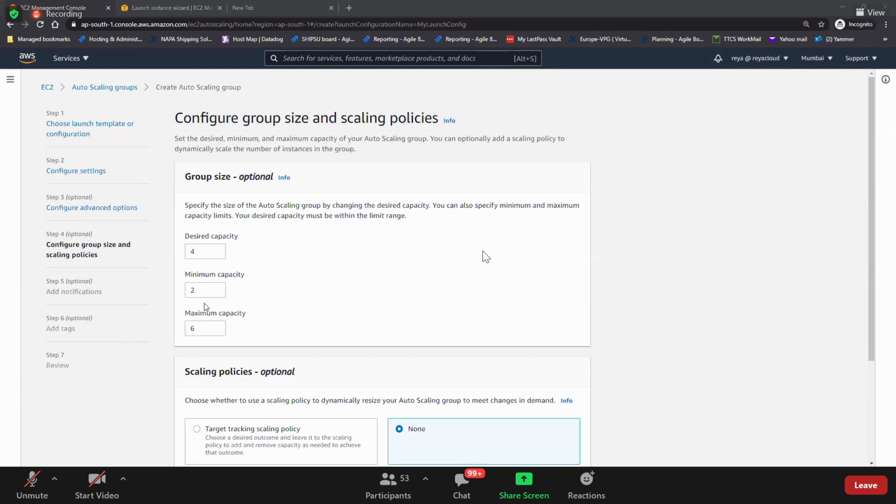So when you create an auto scaling group now, it will launch 4 EC2 instances, and based on the demand, it will scale out to a maximum of 6, and based on the demand, it will scale in. Till where will it scale in? Till 2. Before 2, it will not go. Minimum 2, the minimum and maximum are just boundaries. And how many EC2 instances will be launched now? 4. Okay, nice.